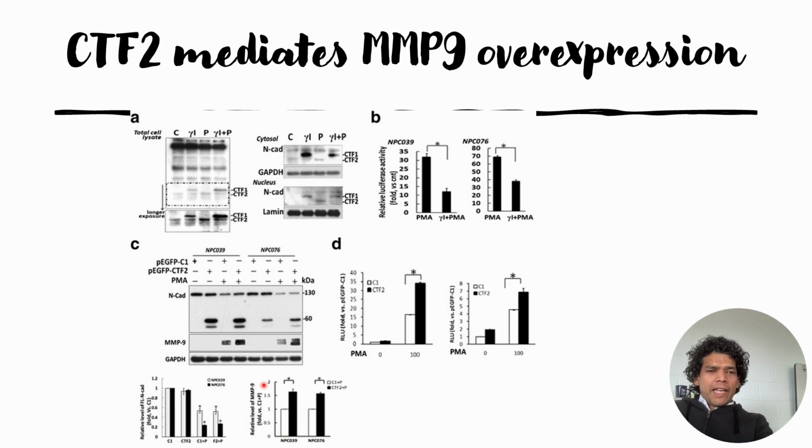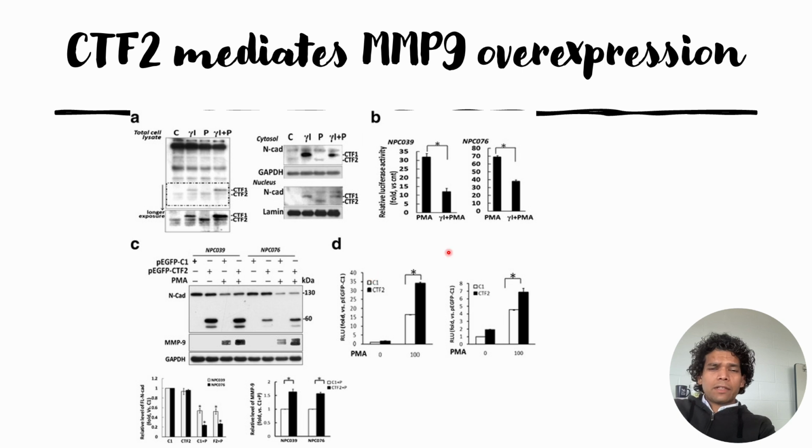So this could mean that high MMP9 levels cause reductions in the full length N-Cadherin, which can be seen on the left hand side bar plot of panel C also. When they are not treated with PMA, they do not see any impact on the full length N-Cadherin. So this MMP9 overexpression is somehow causing the cleavage, and it creates a cascade effect: CTF2 gets nuclearized and it will further overexpress MMP9.